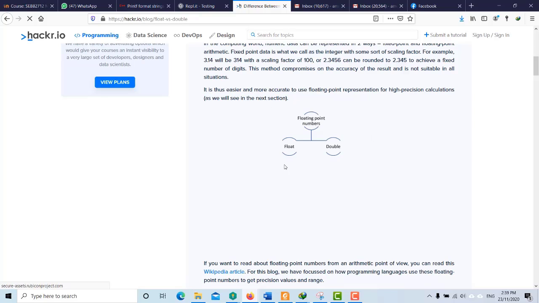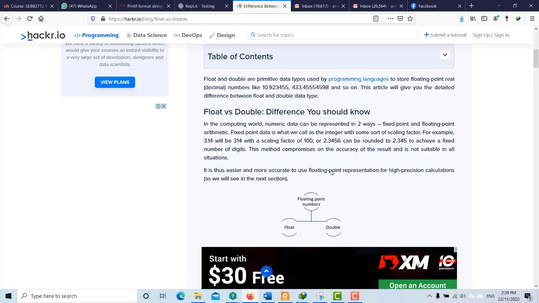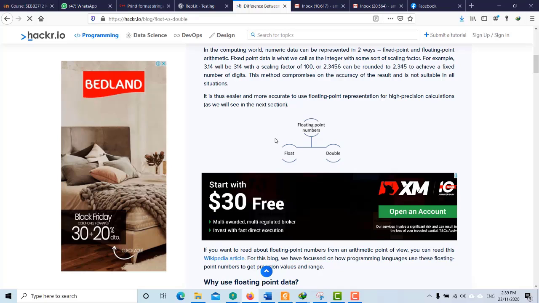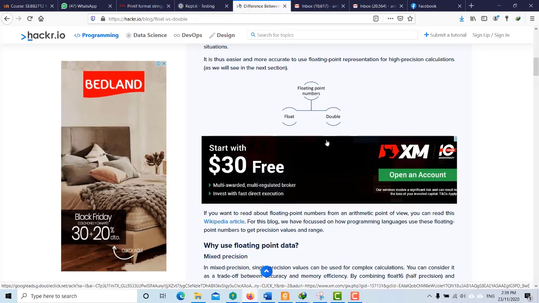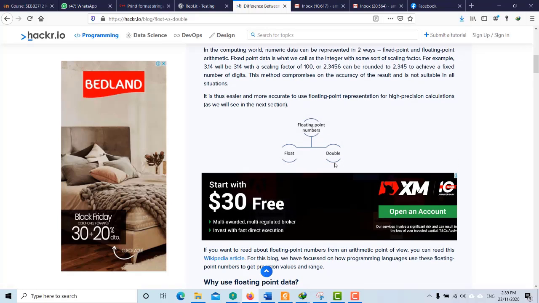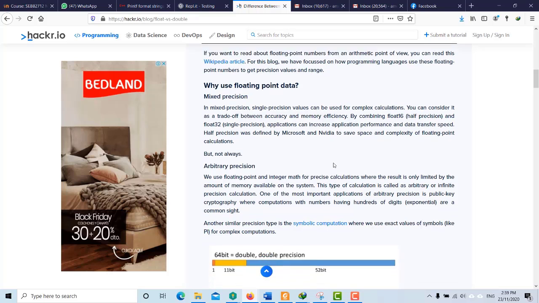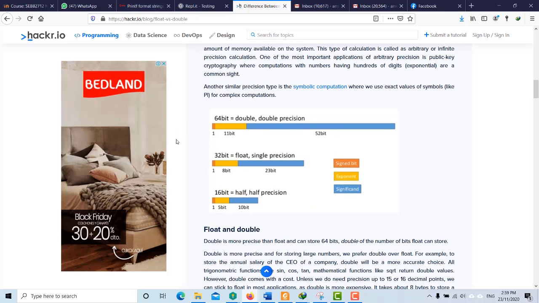Okay, like this one, you can see that floating point numbers are acceptable. Like I said before, floating point numbers can be included whether you declare the variable as a double or as a float, but in terms of which one gives you a wider range, double is more than float. Okay, so you can see this is the difference. This one is double precision, this one is single precision.